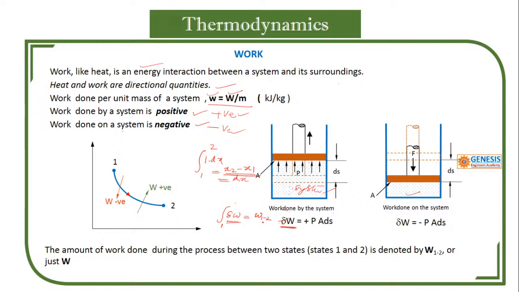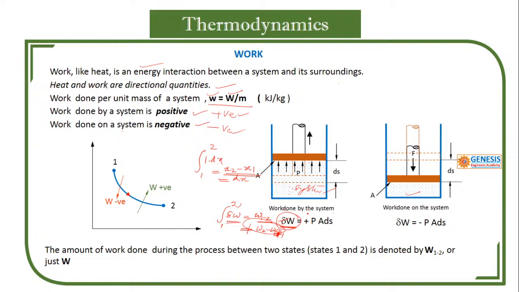To explain path function, we use suffix 1-2, or 2-3, or otherwise 3-4, 4-1, like that. Process 1 to 2, and 2 to 1 is process 2 to 1. So this is an inexact differential. If you carry out this integration, it is not equal to w2 minus w1. So take care of this. This is all about work and heat. Heat and work are not point functions, they are path functions.